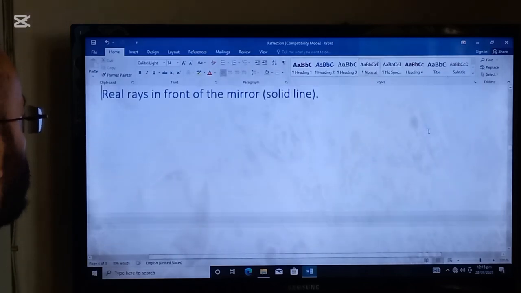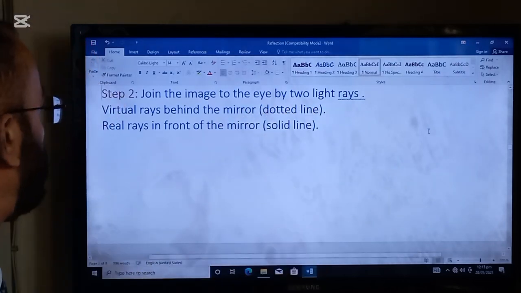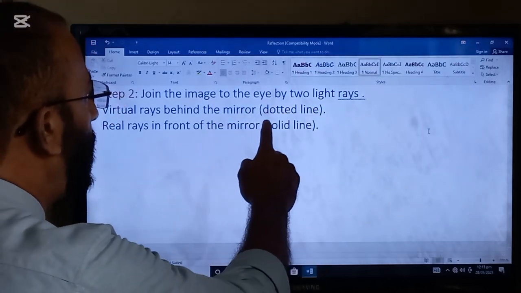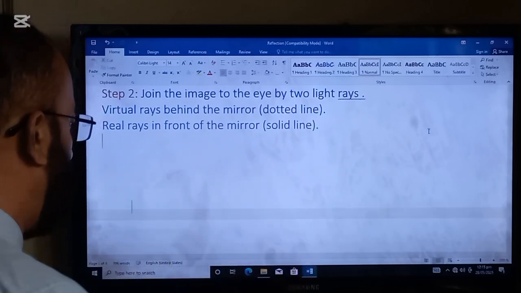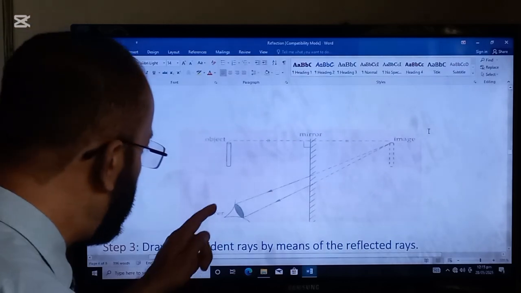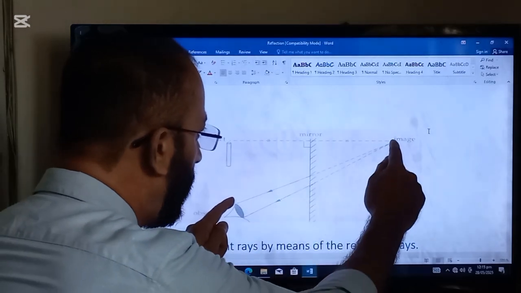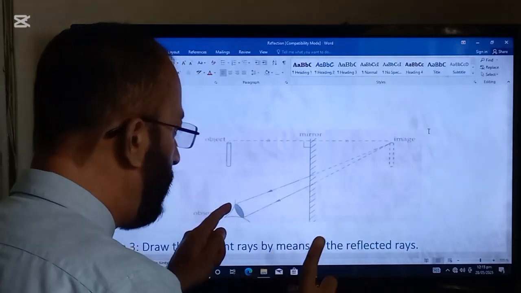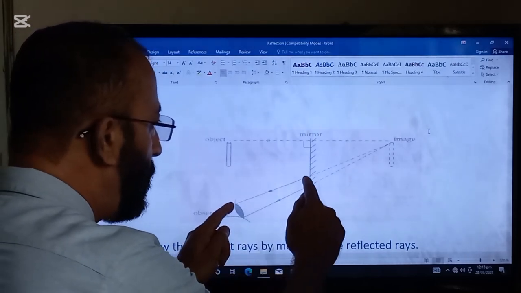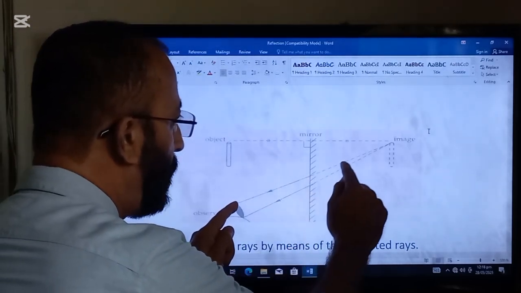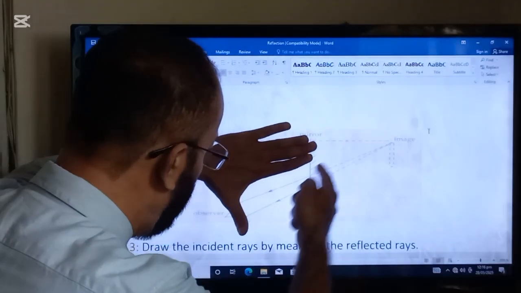Now step 2. Join the image to the eye by two light rays. Virtual rays behind the mirror are dotted lines and real rays in front of the mirror are solid lines. So now we will join the upper point of the eye lens with the image. But remember, up to the mirror an unbroken line will be drawn, and behind the mirror a broken line will be drawn. This will be a straight line drawn with the help of a ruler.